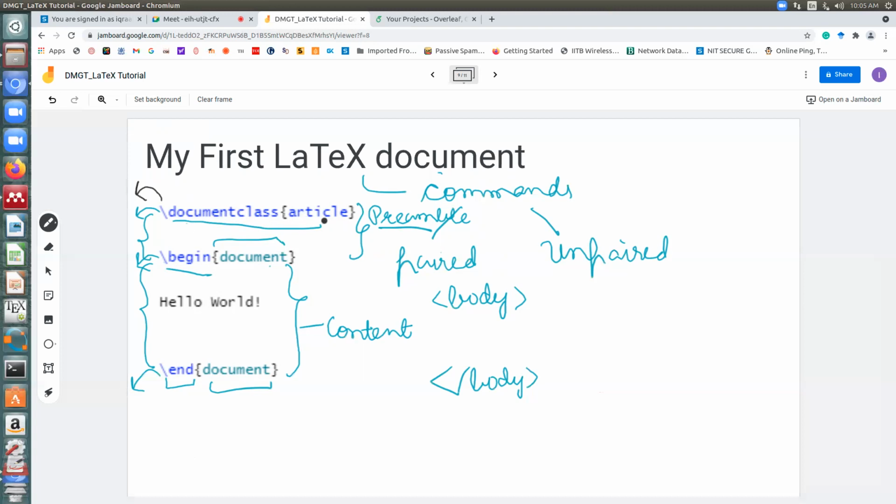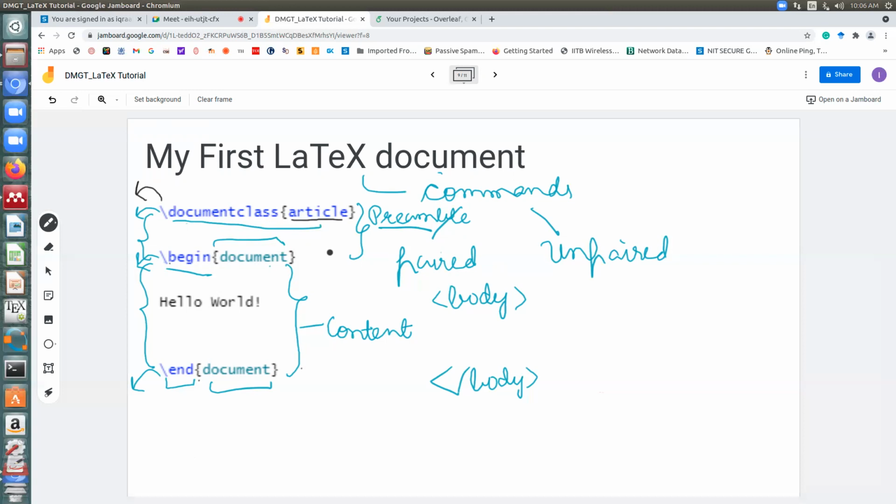The document class article is typically what we normally use, but if you become more proficient in LaTeX, you will see there are different kinds of documents. You could make a book, you could make an academic report, and so on. But for the basic needs, article is sufficient. After that, the main thing which should always be there in your document is a begin and end document. Anything in between is your content, whatever you want to write in your document.